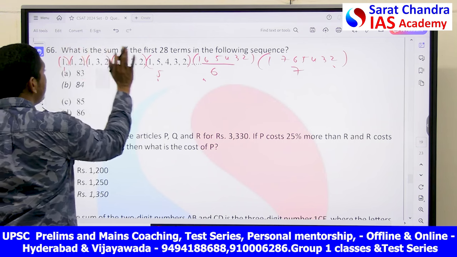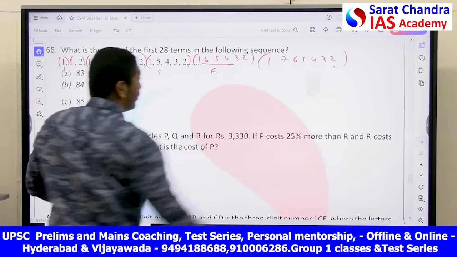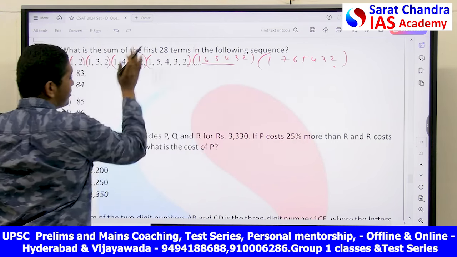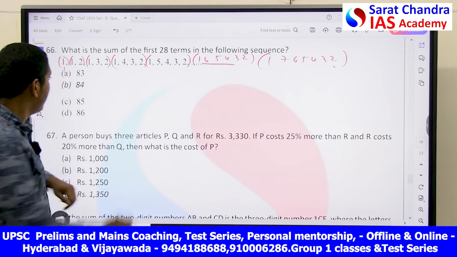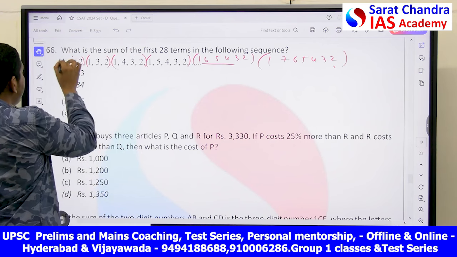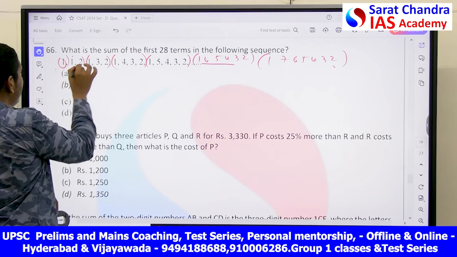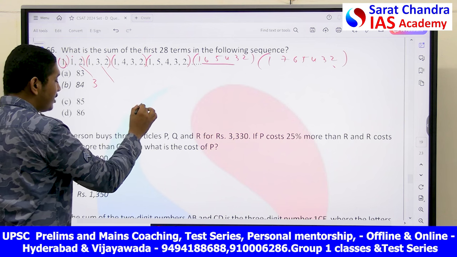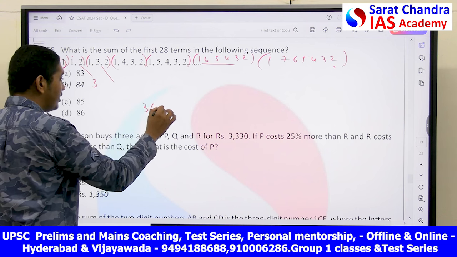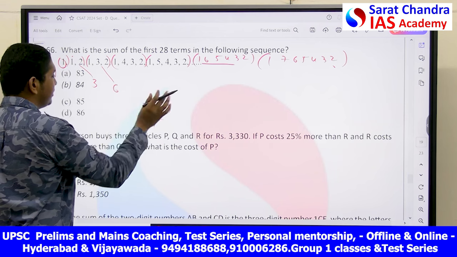Now, it is easy to find the sum of all the numbers when you know the formula. Sum of first n natural numbers, that is n into n plus 1 by 2. In this case, 3 natural numbers, right? N is nothing but 3 into 3 plus 1 by 2, that is 4 by 2, that is 6.